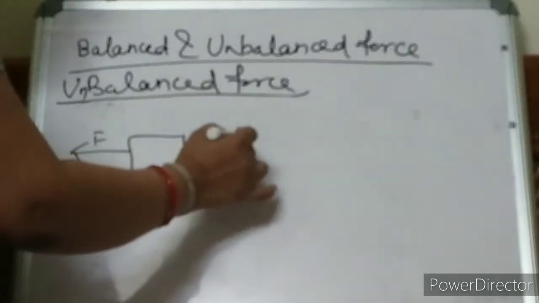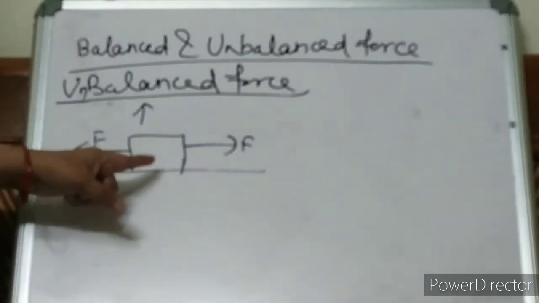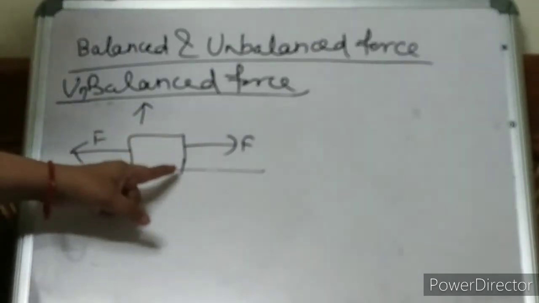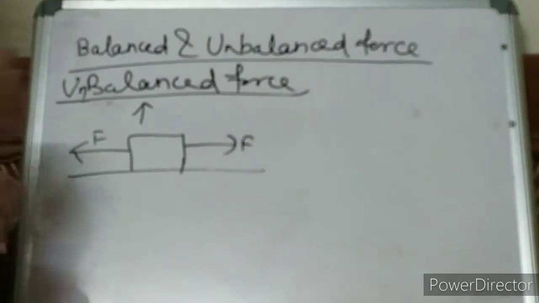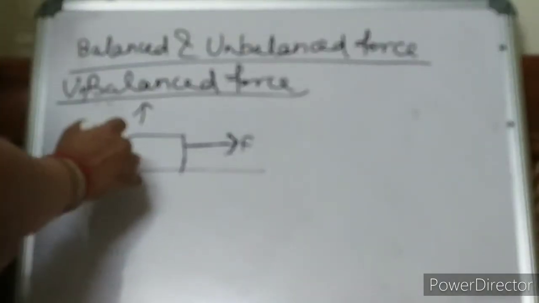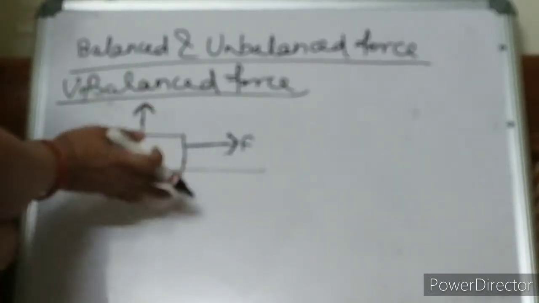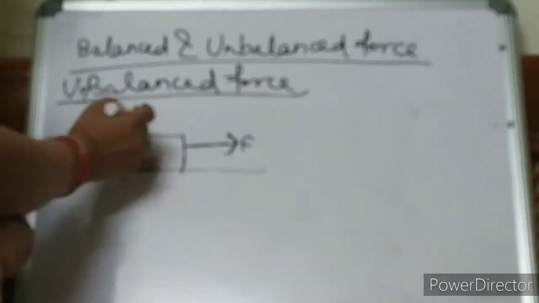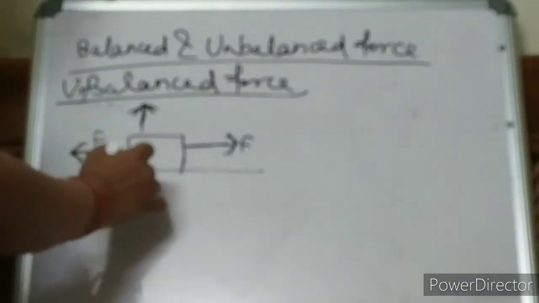Force can be over here also, like this. The object will move in the direction where the force applied is more. Suppose I am applying the force over here, you are applying force over here, and the object is having this force from the floor. Even from a different direction, force will be there this way also.